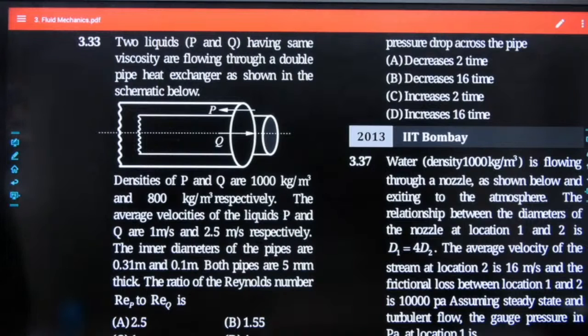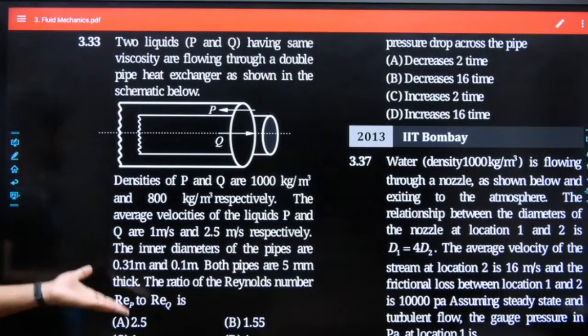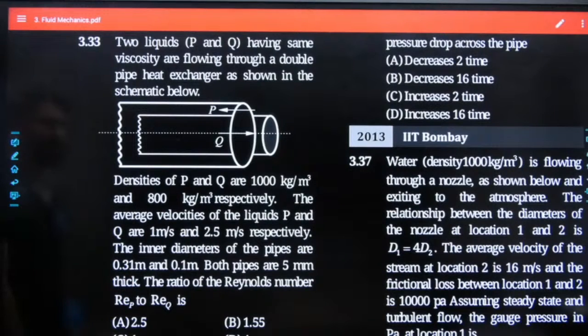Two liquids P and Q having the same viscosity are flowing through a double pipe heat exchanger as shown in the schematic. Densities of P and Q are 1000 and 800 respectively. Average velocities of the liquids P and Q are given as 1 and 2.5 respectively. Inner diameters of the pipes are given as 0.31 and 0.1.